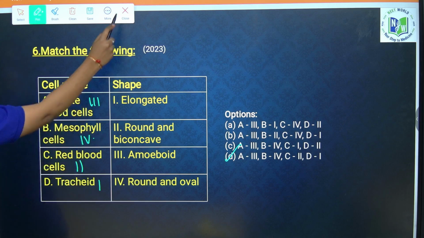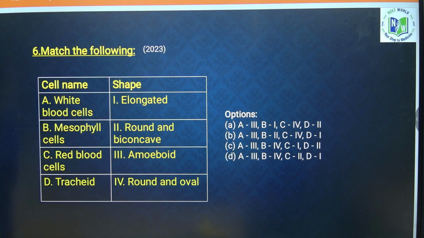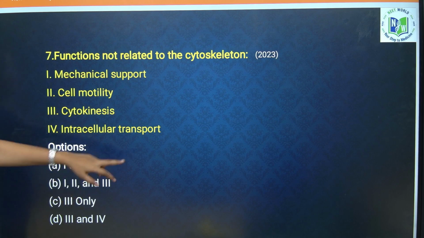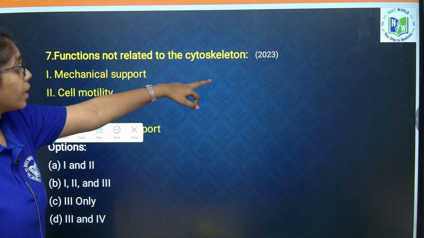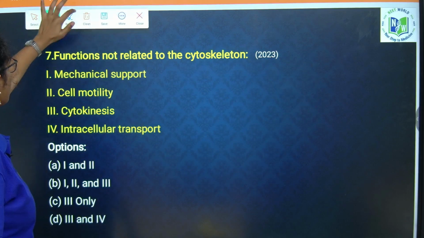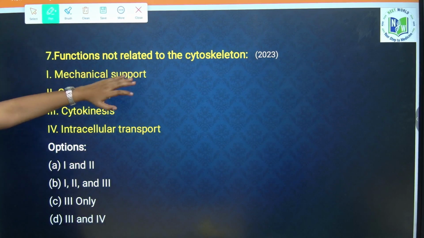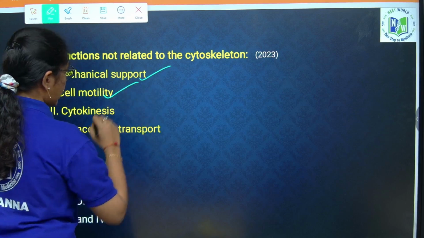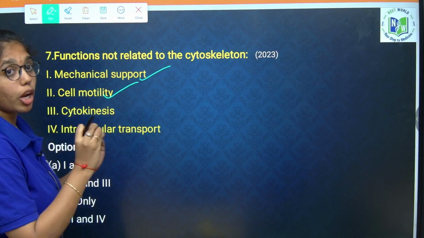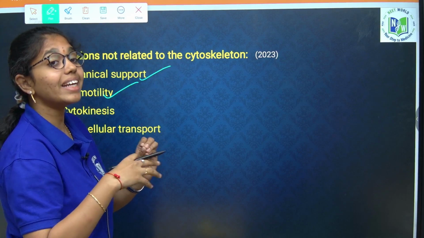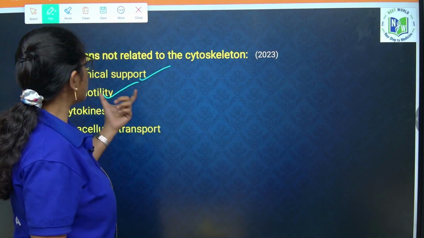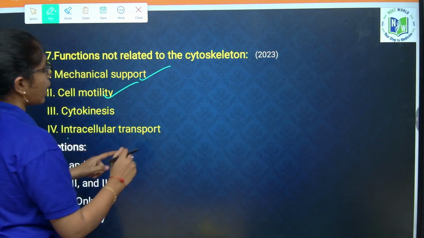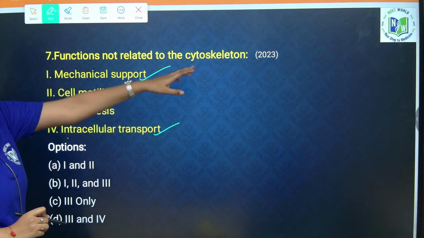Next question. Again about the cytoskeleton only. In 2024 also a question appeared, and in 2023 also the same question appeared. The cytoskeleton is involved in mechanical support, cell motility, that is cell movement, not the transport of molecules out of the cell, not intercellular transport. It is involved in cell motility, that is cell movement, and intracellular transport, though, is the primary function of the cytoskeleton.